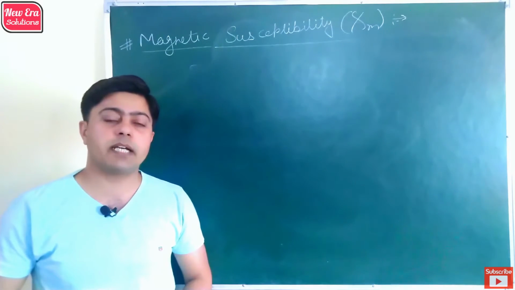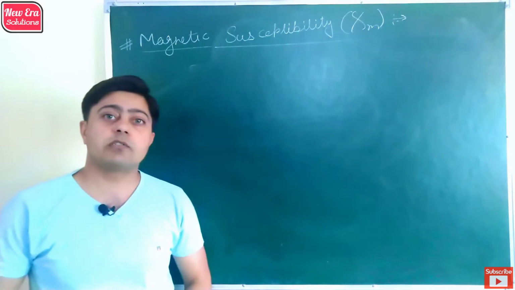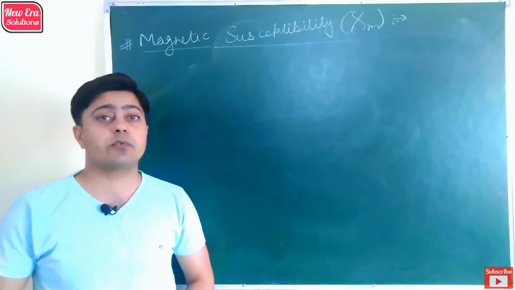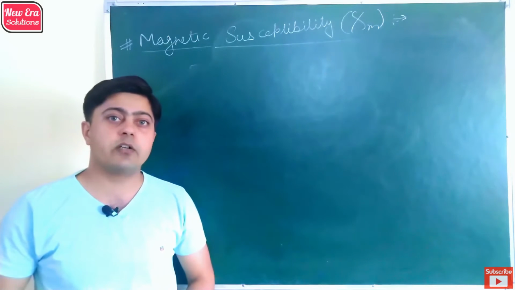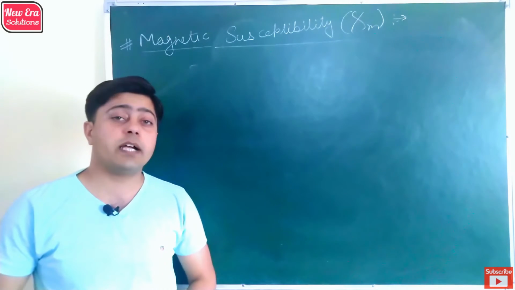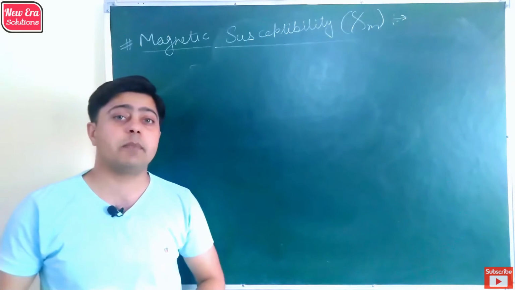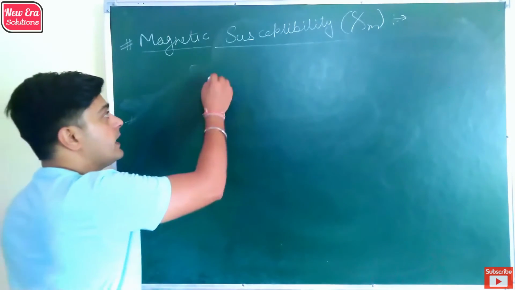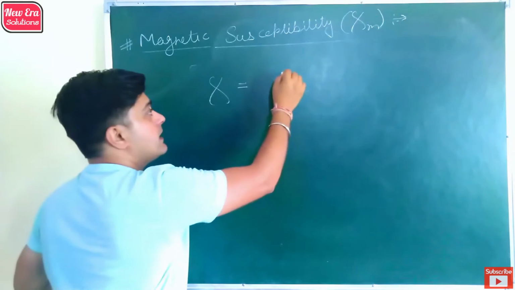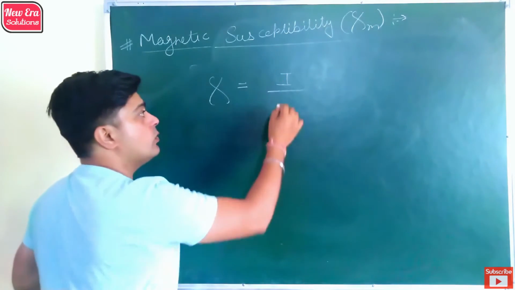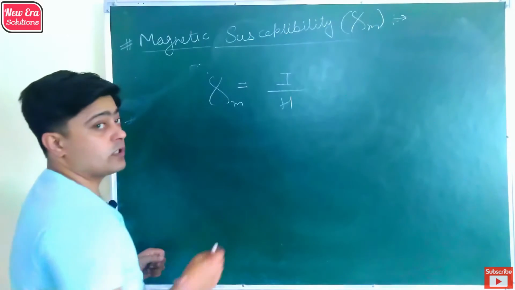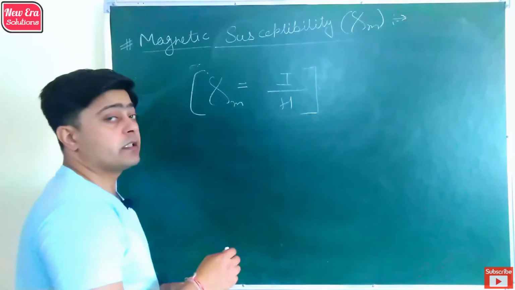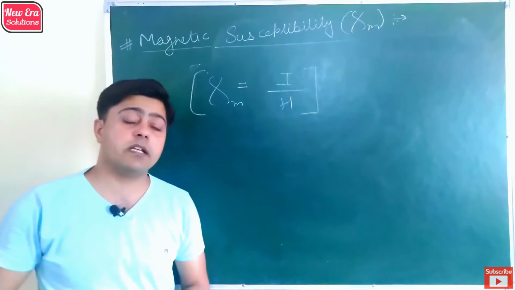So next term in magnetism is magnetic susceptibility. It is the property of the substance which expresses the ease of the substance to get magnetized due to magnetic field, or you can say it helps to find the extent up to which a substance gets magnetized when placed in a magnetic field. So basically susceptibility is the ratio of intensity of magnetization to the magnetic intensity. Susceptibility is a unitless quantity which helps to find the behavior of a substance placed in a magnetic field.